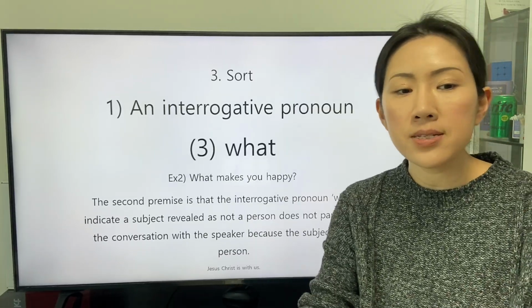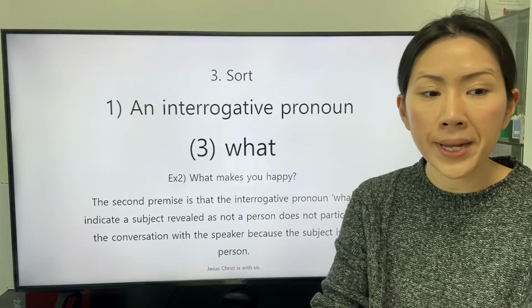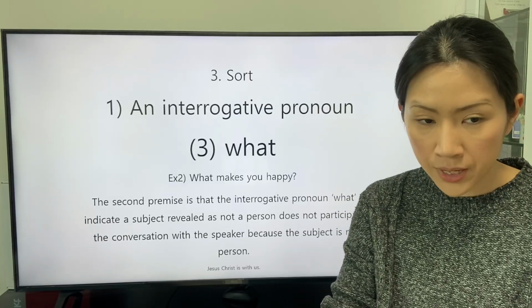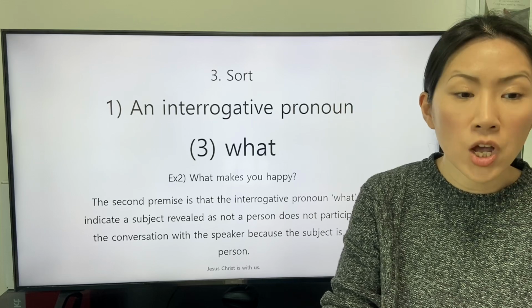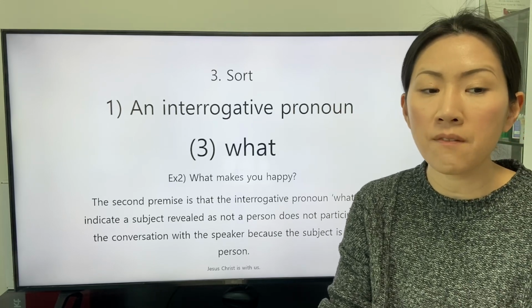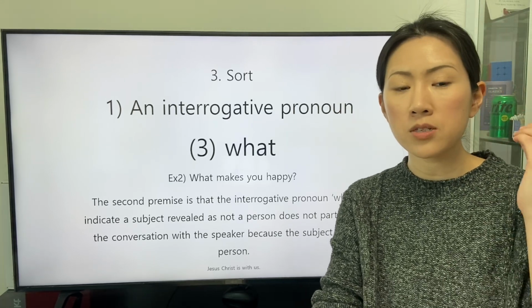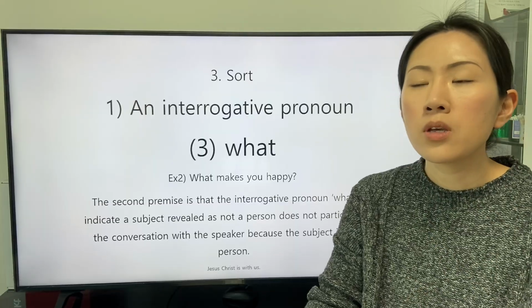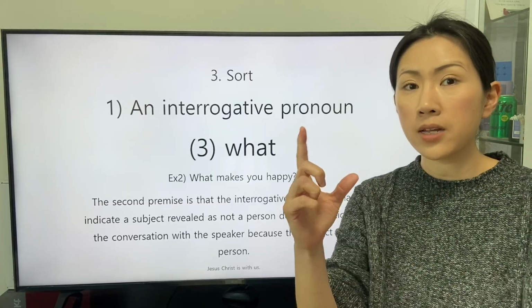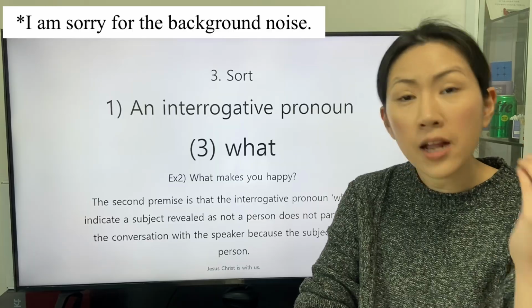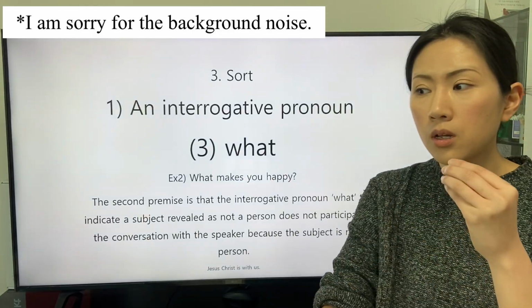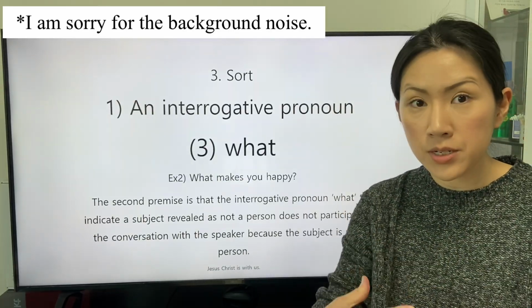The second premise is that the interrogative pronoun what to indicate a subject revealed as not a person does not participate in the conversation with the speaker because the subject is not a person. The subject revealed not as a person cannot participate in the conversation with the speaker.